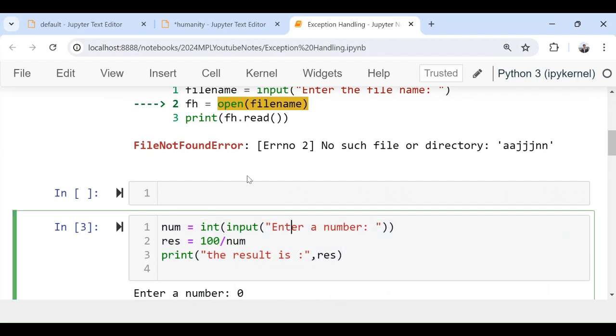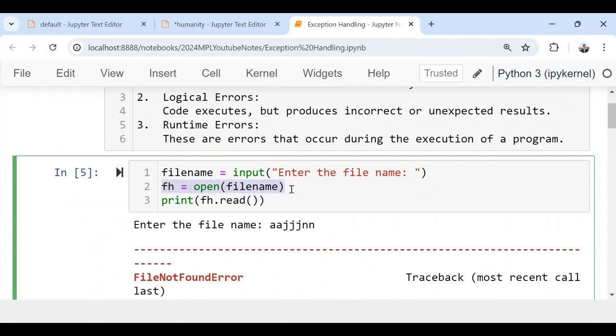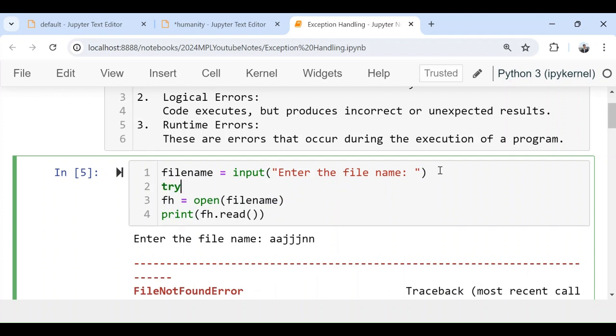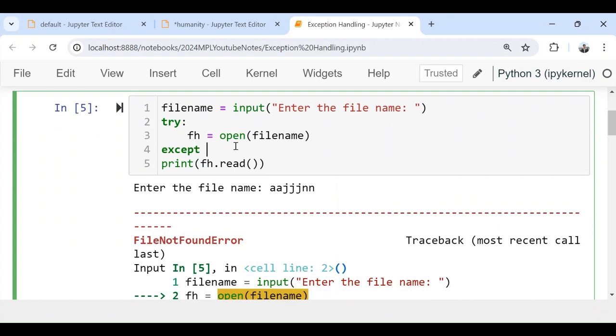If I go to file not found error, this line of code is going to cause an exception. So that's why I will write this line of code inside the try block. And then I'm going to write except. Except means what you want as the solution. I will say if there is a file not found error, then this is my solution.